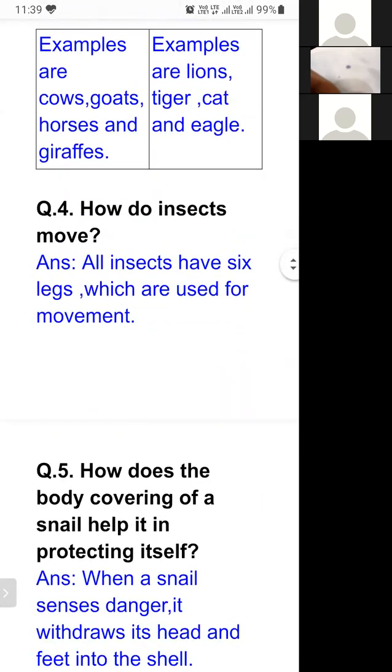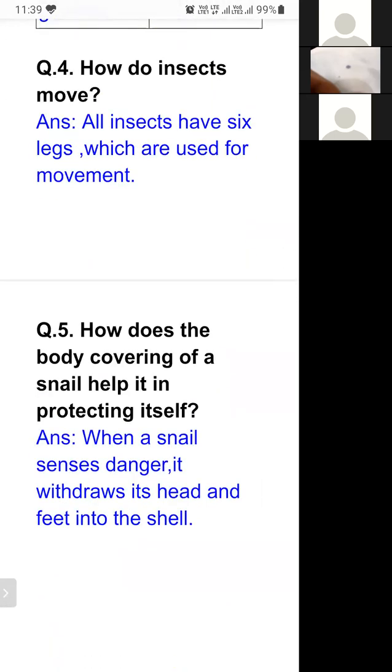Question number 4, how do insects move? As you know, students, all insects have 6 legs, which are used for movement. With the help of these 6 legs, they move from one place to another place. But some insects also have wings. With the help of wings, they can fly, like housefly and butterfly.